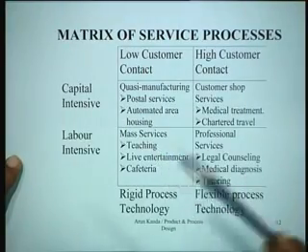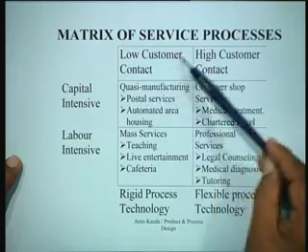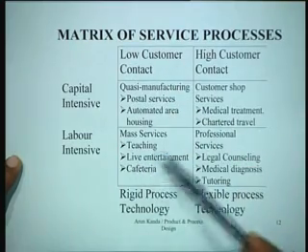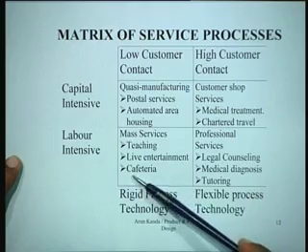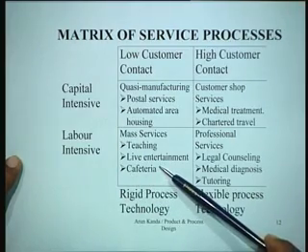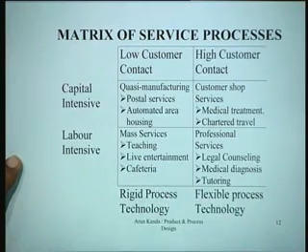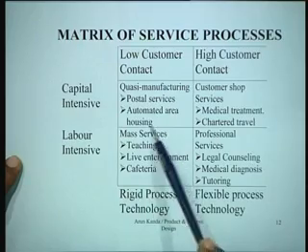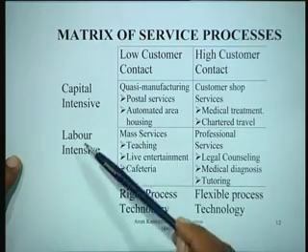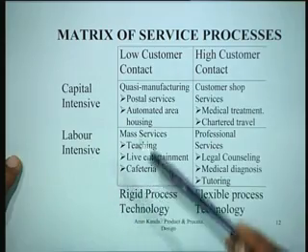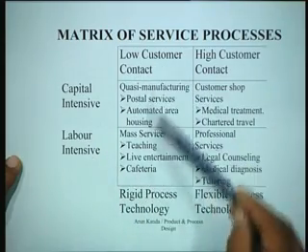She just gives the performance. There is very little customer contact, so it falls in this category. Similarly, a cafeteria, for instance, is essentially something here. There is low customer contact. These are called mass services. Mass services are those which are essentially labor intensive, but with low customer contact.